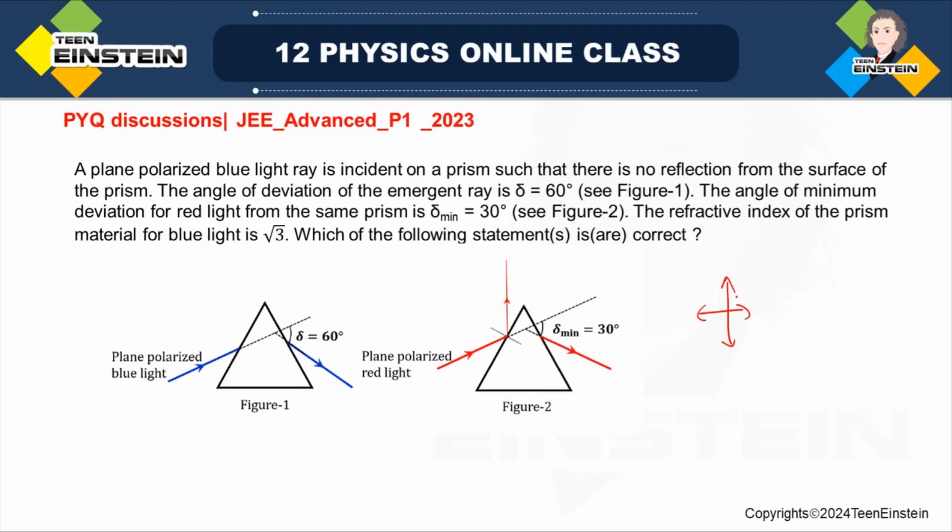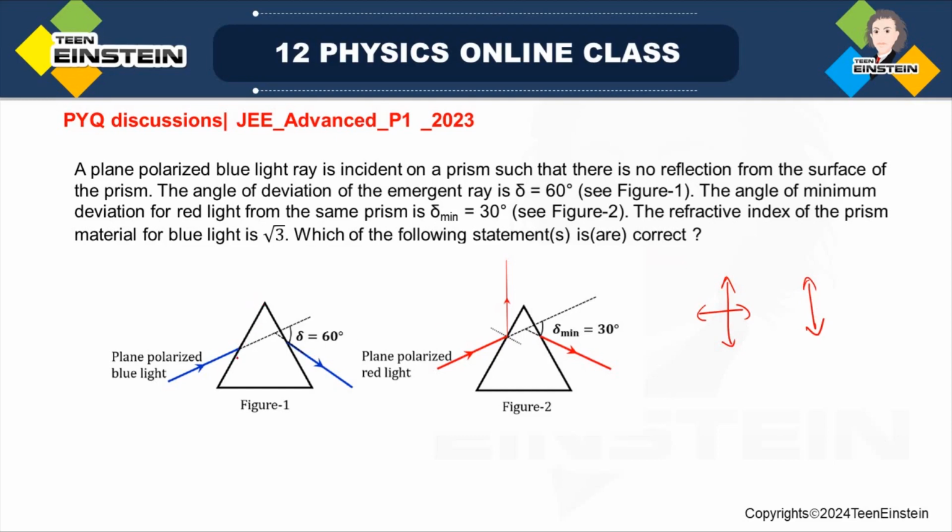So representative unpolarized light we take with the light vector which is oscillating in plane and out of plane. So when I say a blue light is plane polarized, then I'll have the light vector which is oscillating either in plane or perpendicular to the plane.